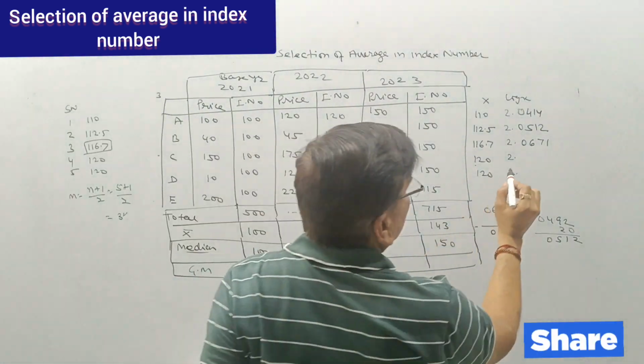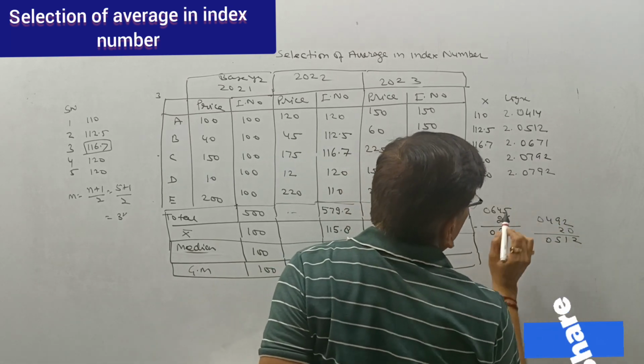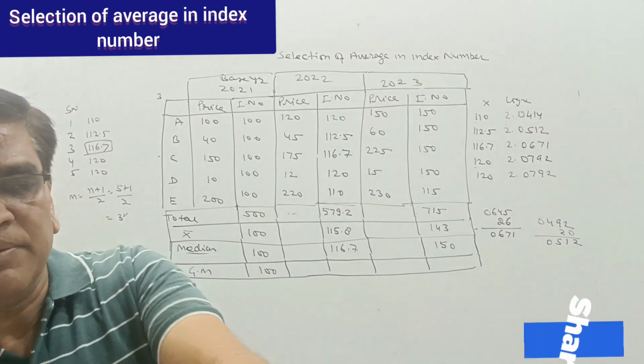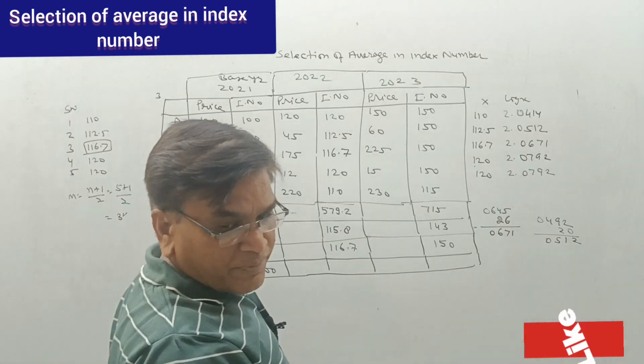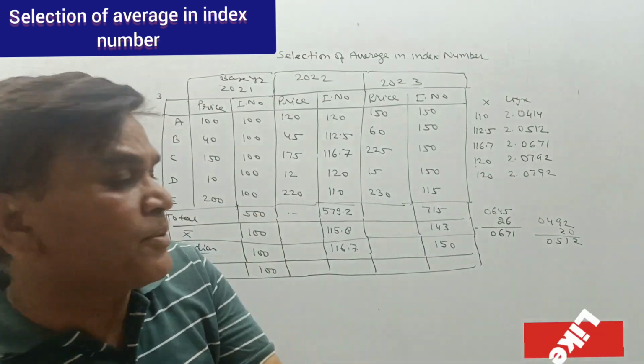So that will be 0792 and this will also be 0792. So we will add all these items for getting the anti-log. So firstly, the addition of all these items we have to calculate.